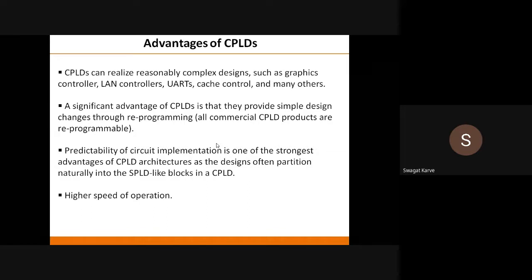It implements a number of different gates, flip-flops, buffers, tri-state buffers, and much more, along with memory. So it's a tremendously complex structure, and this CPLD can serve the purpose. So you can imagine the capacity of any CPLD, even Xilinx, and even some higher CPLDs of Altera. If you consider Altera Max 9000, it's somewhat similar to the Xilinx XC9500. So these are certain advantages of CPLDs.